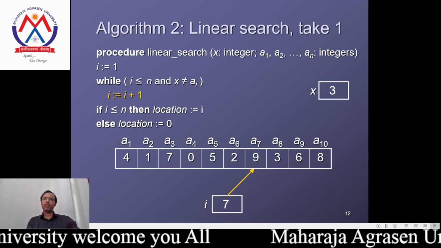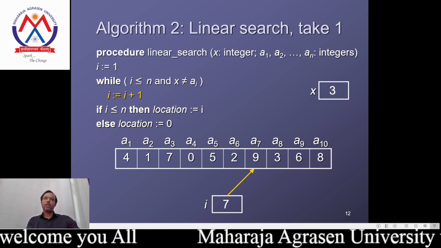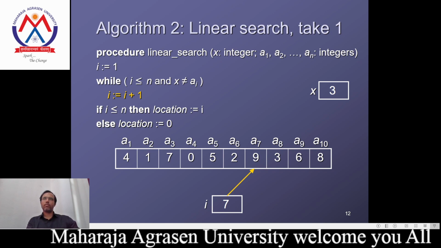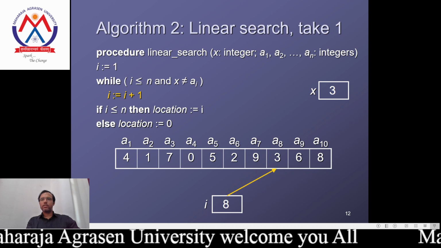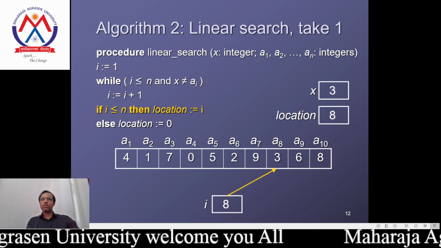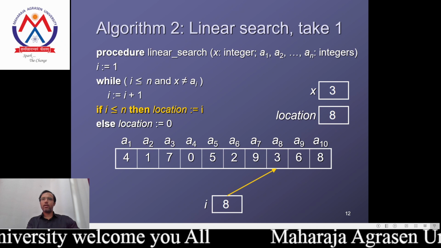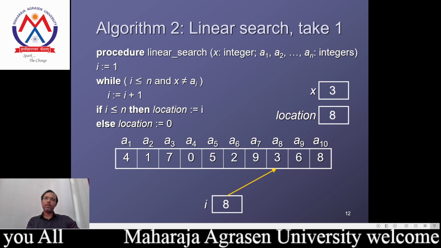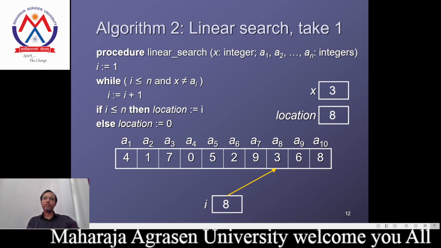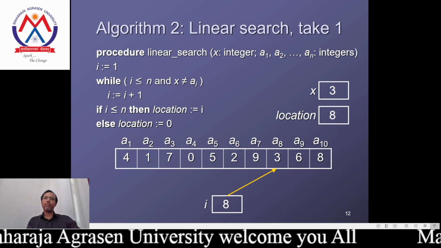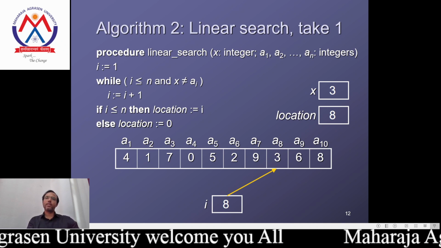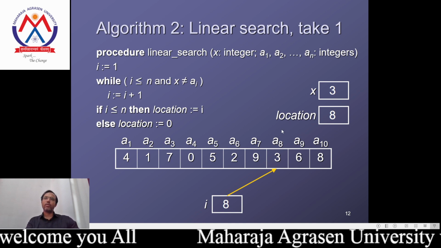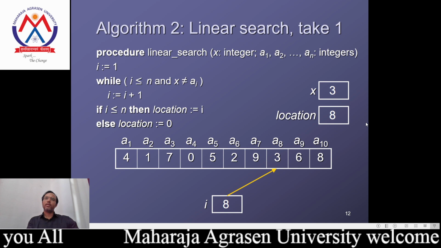Next 9. We continuously update the value of i because we are not getting the value we are searching for. Okay, this is the case, 9 3 6. Now we find the value x equal to 3. When we find that value, the value of i is the location, and at that time the location is 8. This is the case; the value is 8, that's why the location is 8.